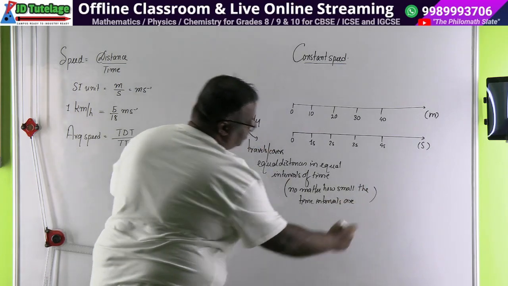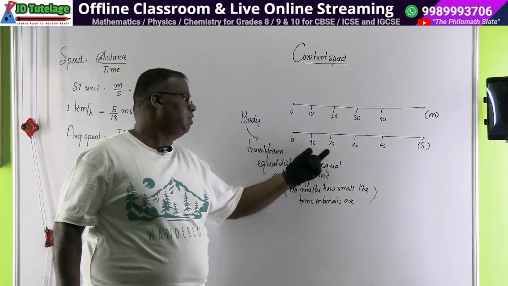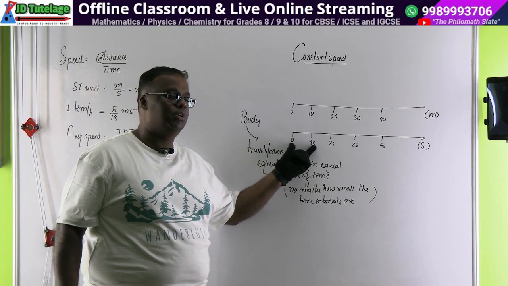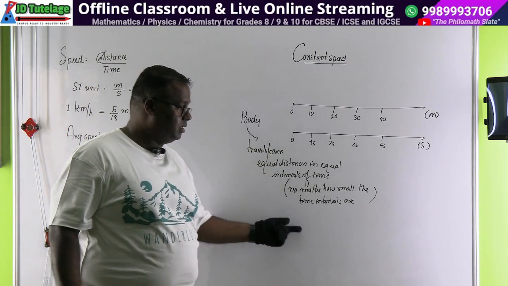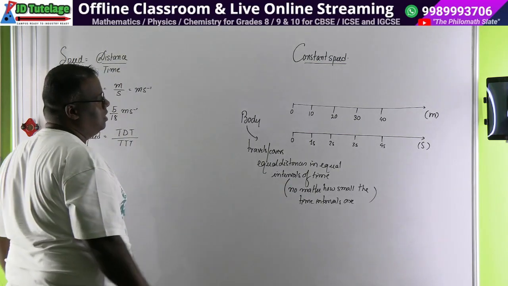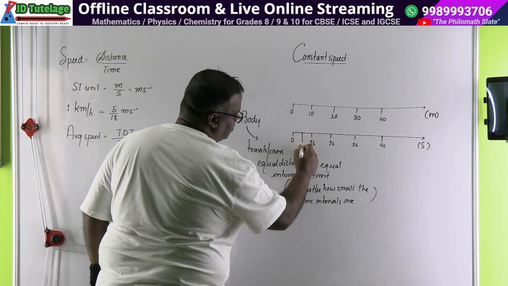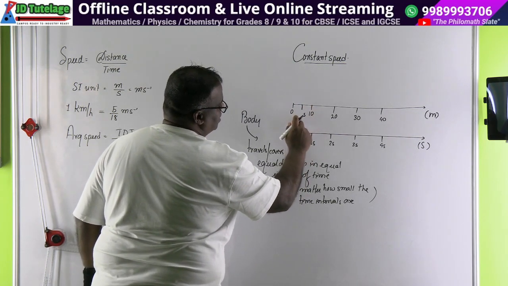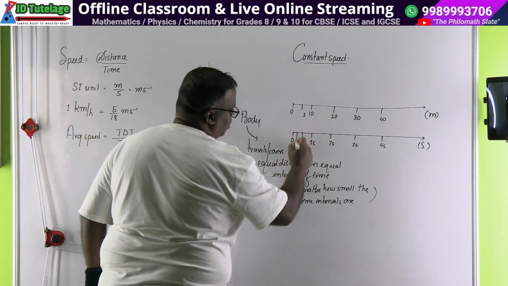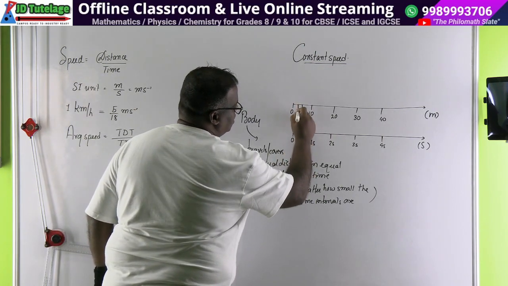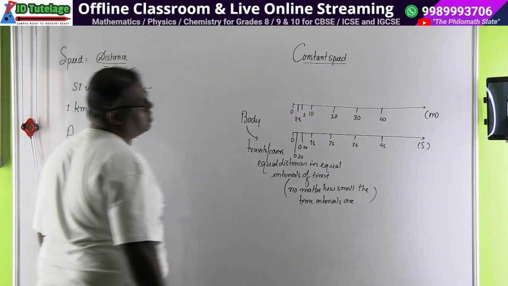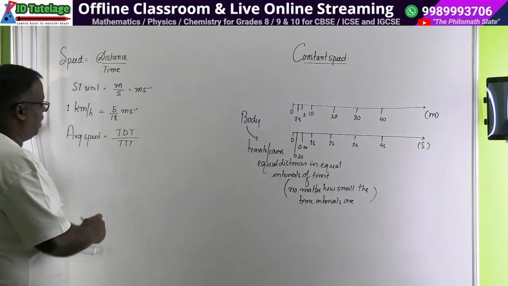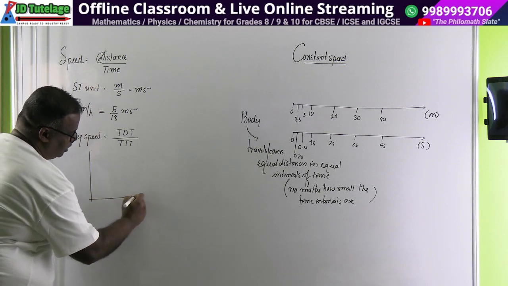In this example we observe that for every interval of 1 second the body is covering 10 meters, but you don't have any information about what happened at 0.5 seconds. That's why we added this line. You are in constant speed only if somebody tests what happened at 0.5 seconds and gets 5 meters, and at 0.25 seconds he gets 2.5 meters. This is how it behaves. Slowly this chapter will have a lot of importance on graphs. If you see its graph, it will look like this.